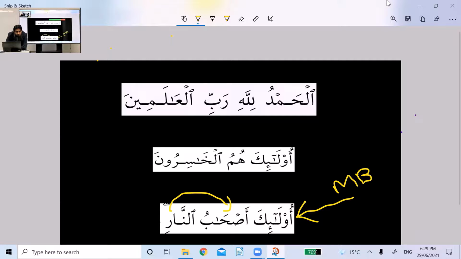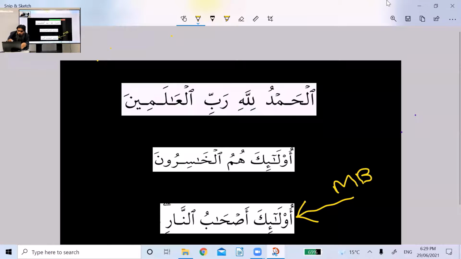In other words, an ism cannot be in jar status except in two situations. Number one, there's a preposition before it, and number two, there's a mudaf before it, which means in this case, ashabu is not the preposition, so ashabu will play the role of mudaf, and an-nari will play the role of mudaf ilay. That's one point. Now, let me analyze this one.